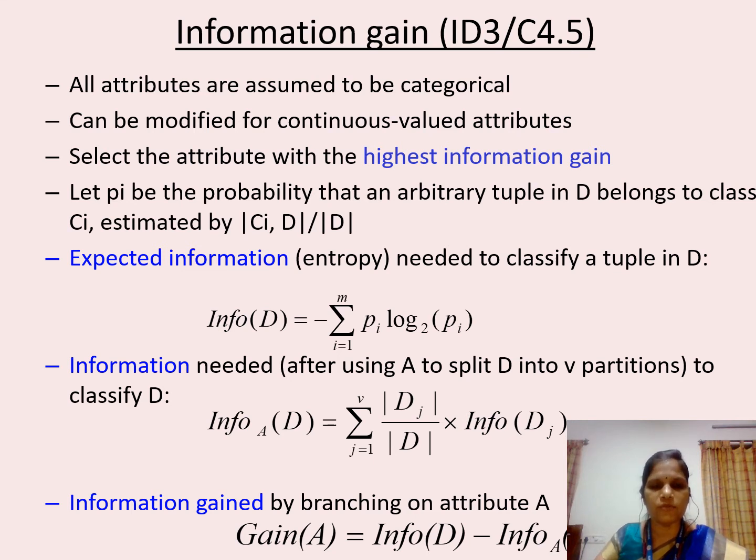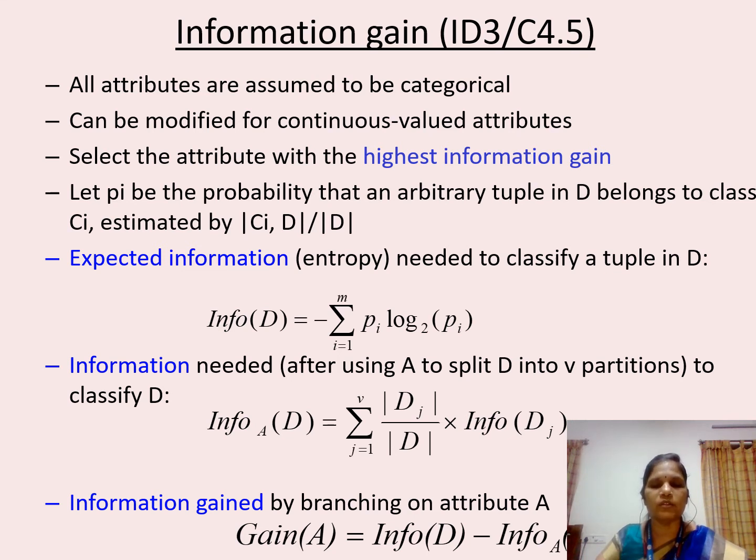Here we are going to use two formulas to find this information gain, because the information gain formula is Info(D) minus Info_A(D) for the particular attribute A. First we will see how to calculate Info(D). This Info(D) is purely based on the class description or class label. We are going to use the formula: minus summation i equals 1 to m of p_i log of p_i base 2. Since information is encoded in bits, we use log base 2 here in the case of Info(D).